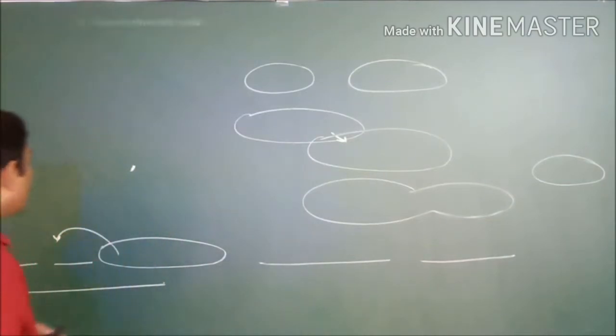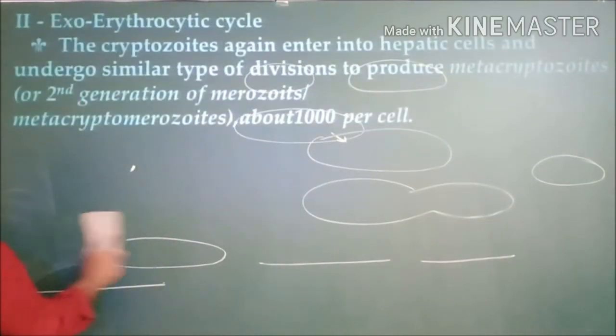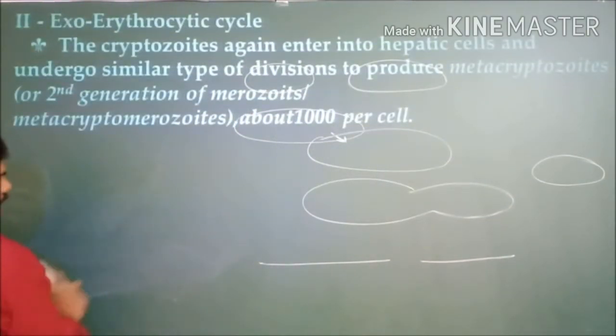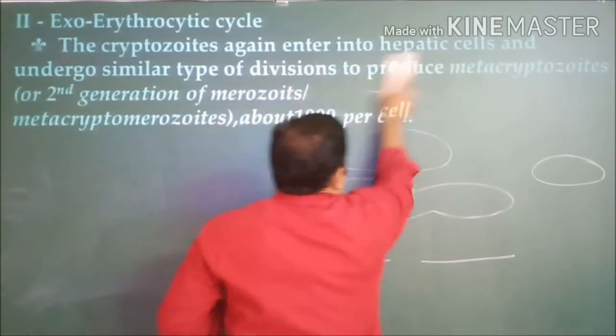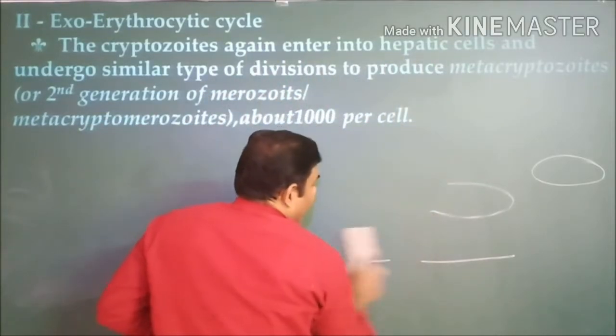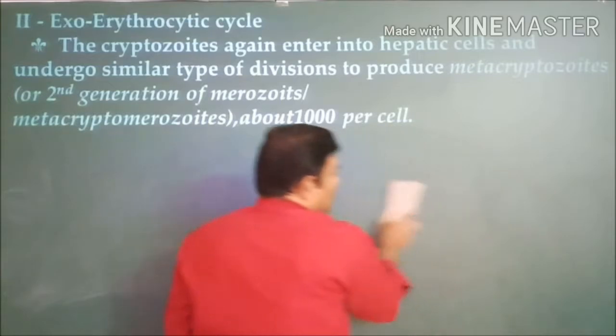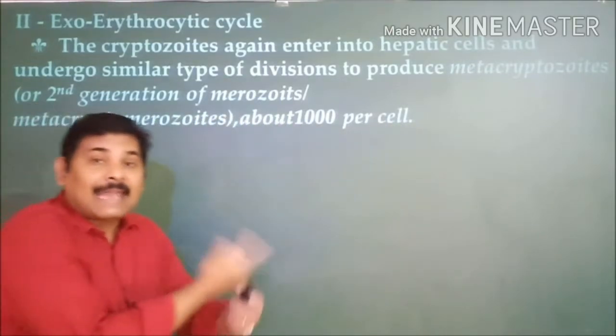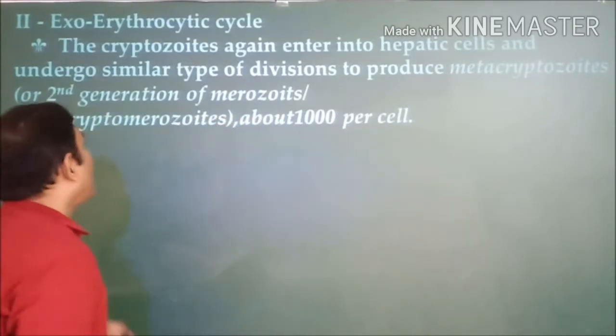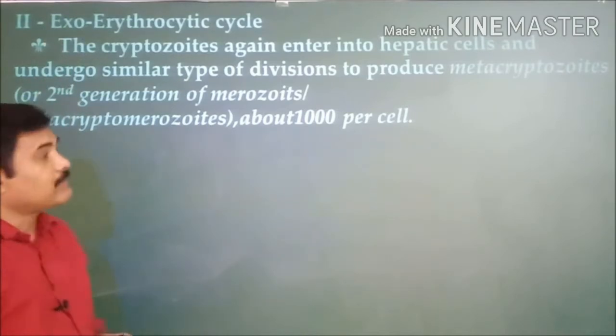Coming to the exoerythrocytic cycle, it commences next to this. The cryptozoites produced at the end of the pre-erythrocytic cycle attack new liver cells and start the exoerythrocytic cycle.